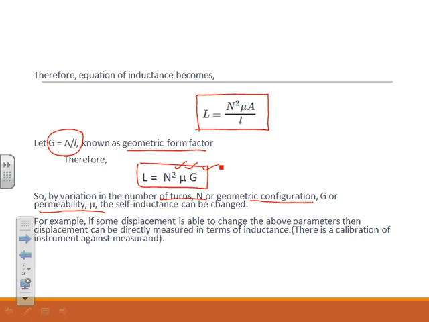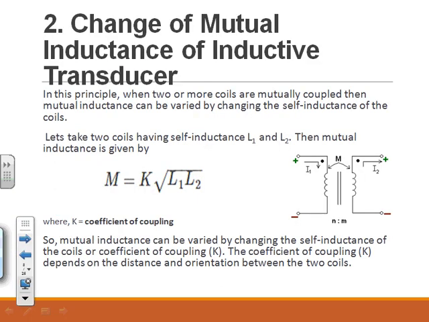There is a calibration of the instrument against the measurement. So if any one of these values changes due to the displacement, then it can be measured. This is the first principle, and the second one is change of mutual inductance of an inductive transducer.